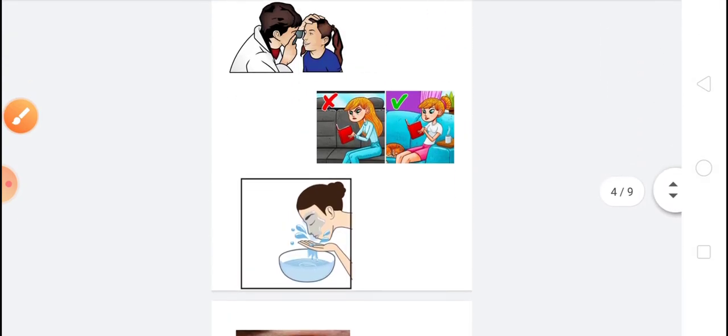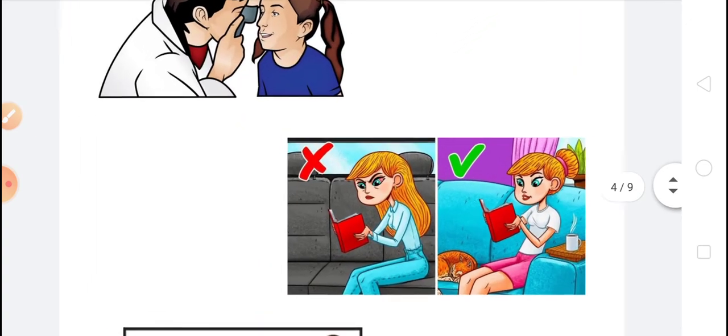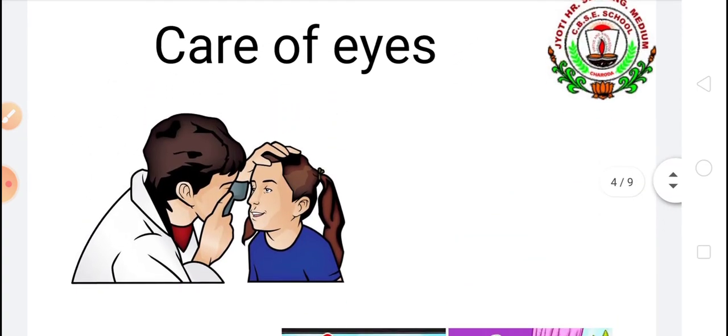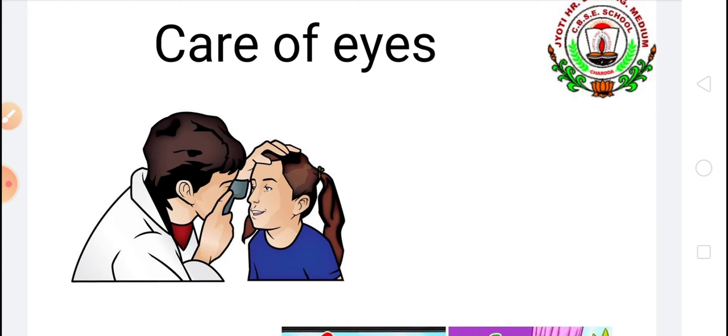Now we are going to study how to take care of our eyes. Eyes are a very delicate part, so they need care. First of all, eyes are delicate sense organs, so simple measures should be taken to protect and care for our eyes. Children's eyes, particularly, should be checked periodically by doctors. It means from time to time we have to get our eyes checked by a doctor.